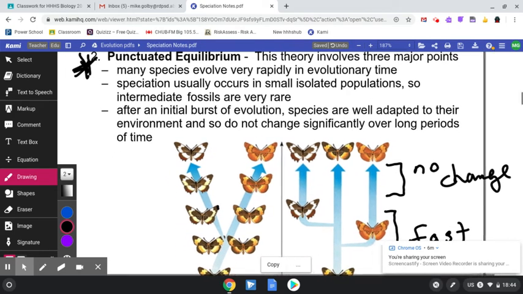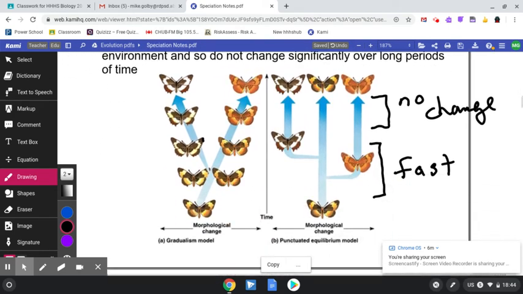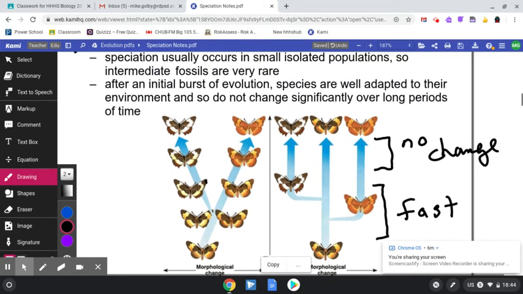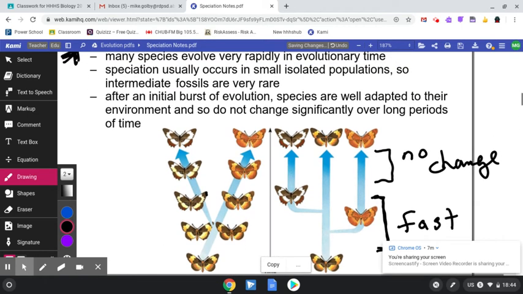Let's look at the butterflies here. This is the gradualism right here. Gradually, new species over time are made, as shown by the colors. Punctuated equilibrium has really fast evolutionary change at the start, so fast speciation, or an initial burst of evolution.